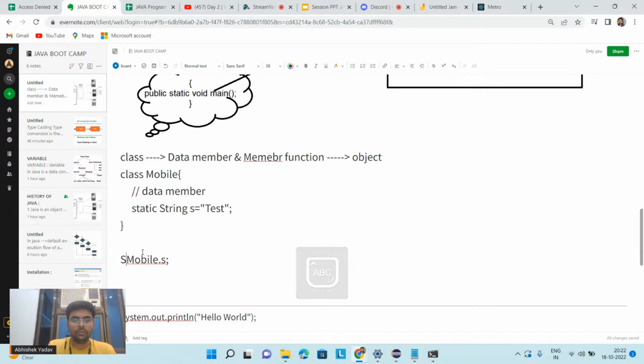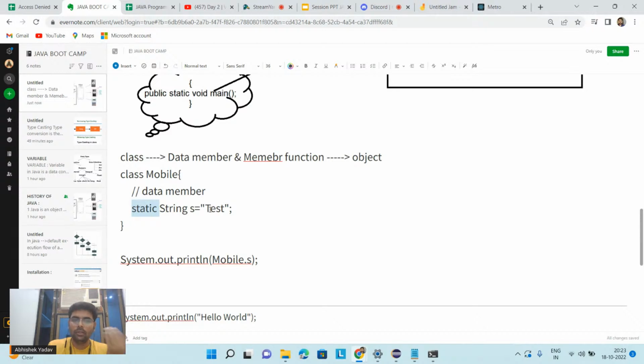If I have to print this string on the output screen, I will write System.out.println(Mobile.s). Here you can see I am not creating an object of this Mobile class, and without creating the object, I am accessing the data member by making it static.